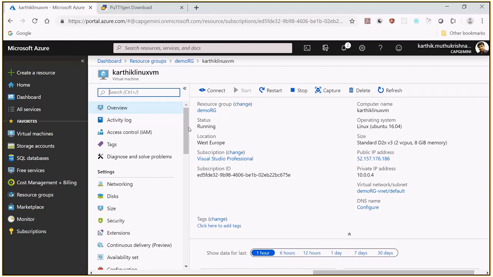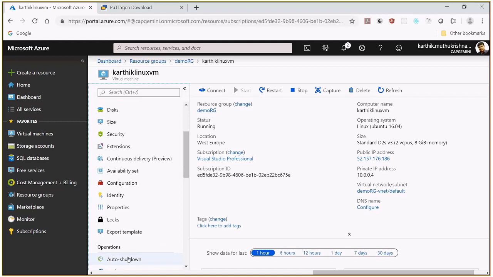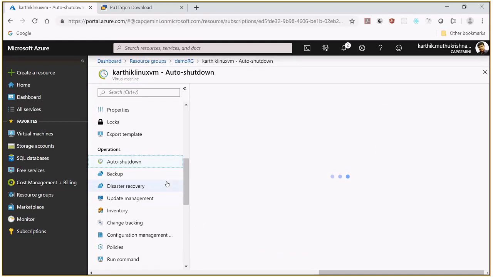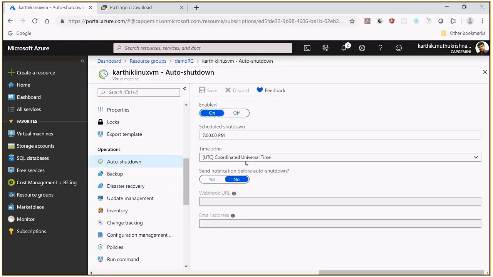And there are a lot of options. If you see on the right hand side, one of the important operations is auto shutdown. You can select this option as well, like at sharp 7 p.m. it should automatically shut down. Do I need to send a notification before the auto shutdown? Yes, you need to provide an email address. You will get a notification stating that the system is about to shut down. Or otherwise, simply put the automatic shutdown at 7 o'clock. It will automatically shut down, so that you don't need to remember to shut down the system before moving out of office. So such things are available for you. This is about the Linux virtual machine that we have created.